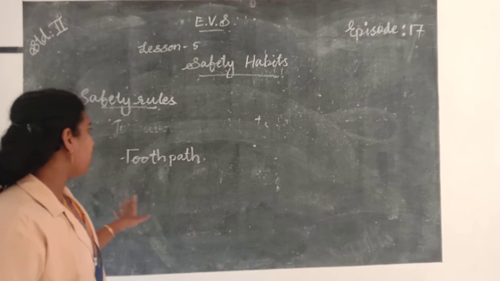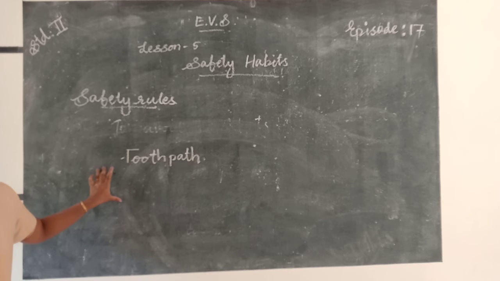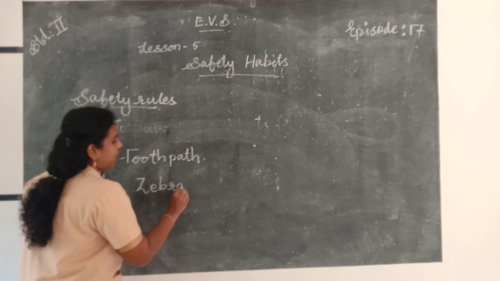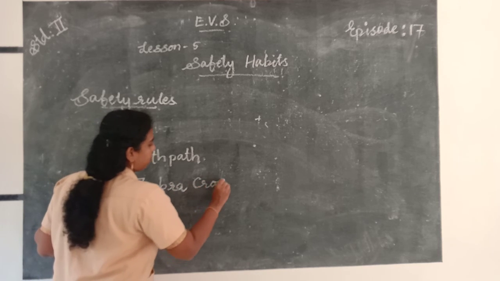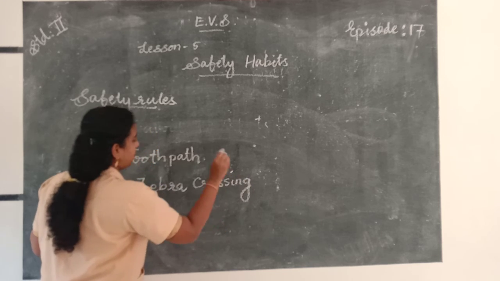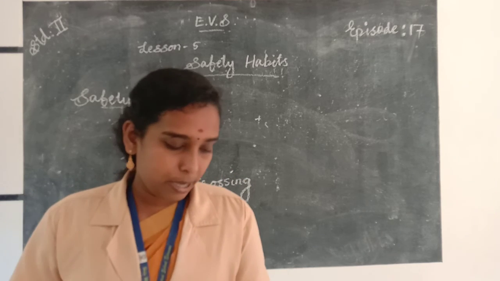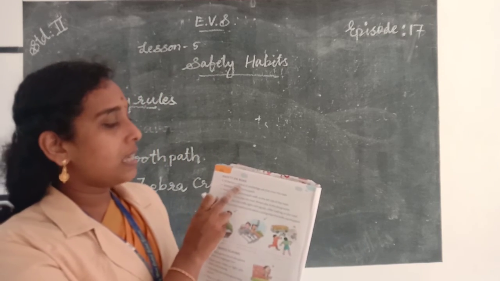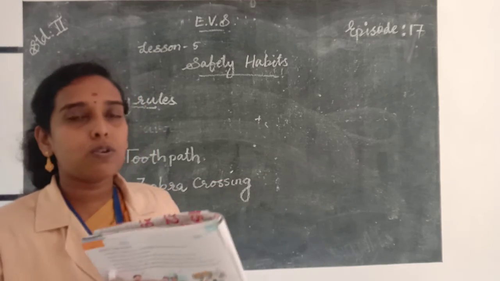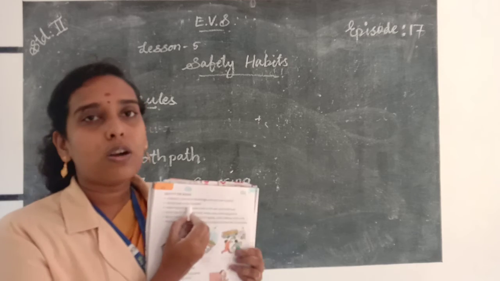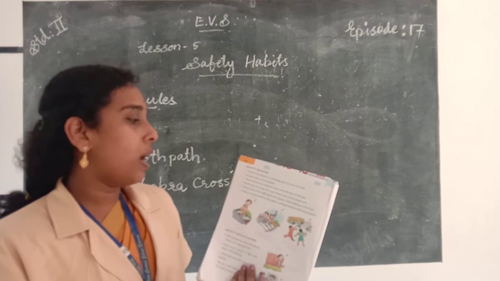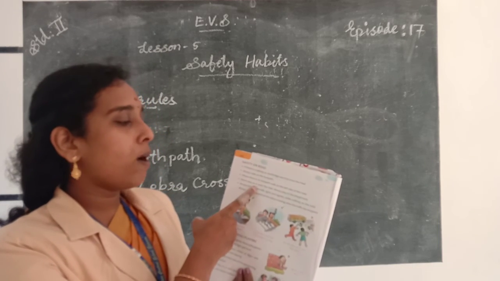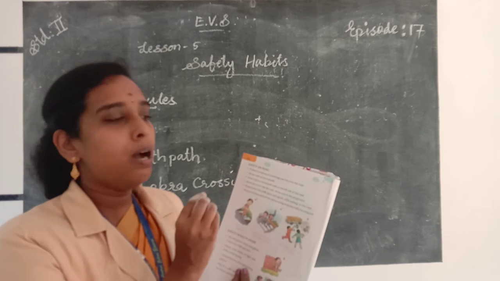If there is no footpath, then you walk on the left side of the road and cross the road from the zebra crossing. Z-E-B-R-A, C-R-O-S-S-I-N-G, zebra crossing. So let's see, safety on road. If there is a subway or overbridge, use it to cross the road. Where there is no footpath, walk on the left side of the road, and never play on or near the road. Always play in the playground.